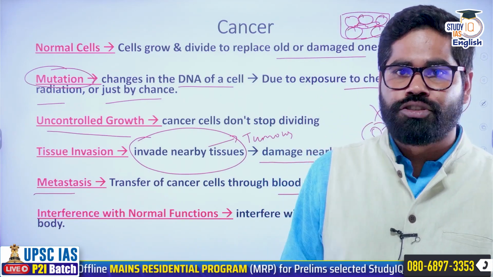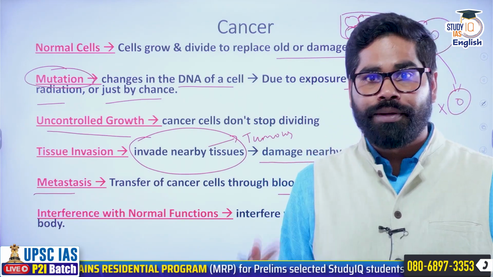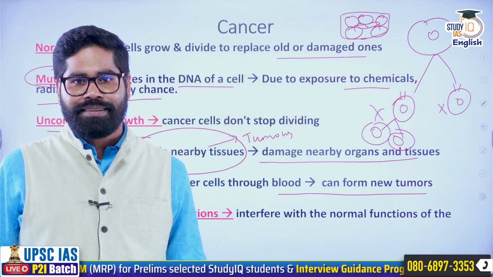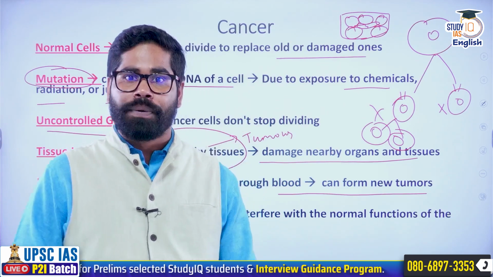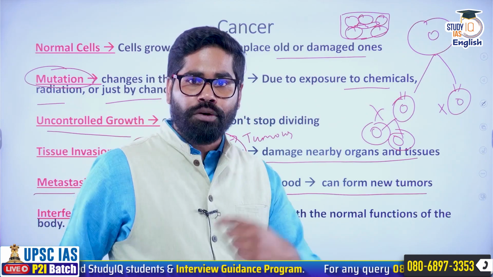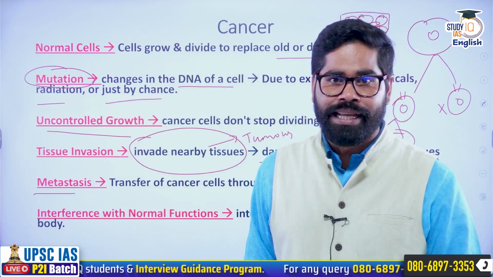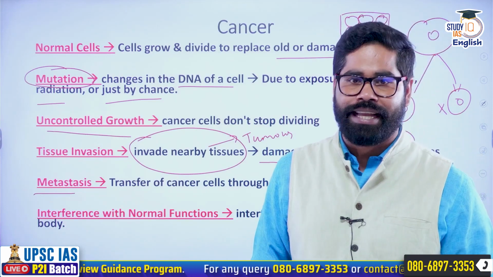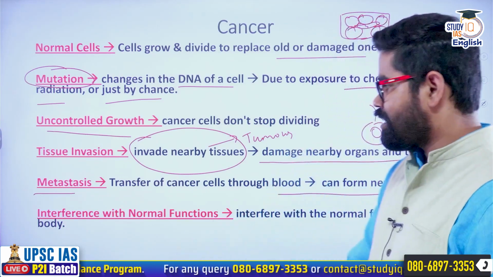That's why the name cancer cell itself indicates that they are spreading cells. They spread throughout the body. The cells will travel to all the other parts of the body and form tumors over there. So that is the next stage.